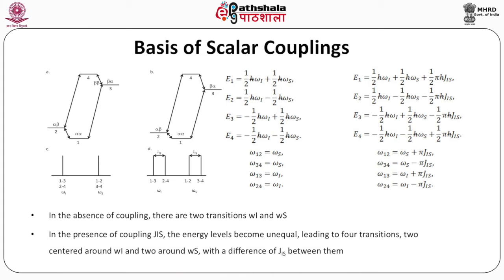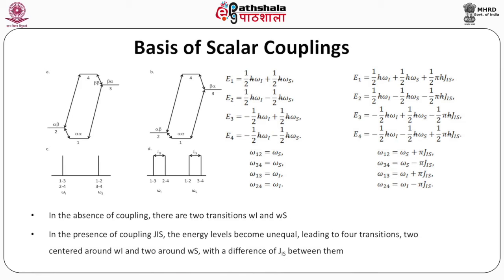Now if these spins do not couple to each other, then the transitions that are seen, 1, 3 and 2, 4, have the same energy and they basically give a single line which is at the chemical shift of omega I, whereas the transitions 1, 2 and 3, 4 are also equivalent in energy and they also give a single transition but at the chemical shift of omega S.